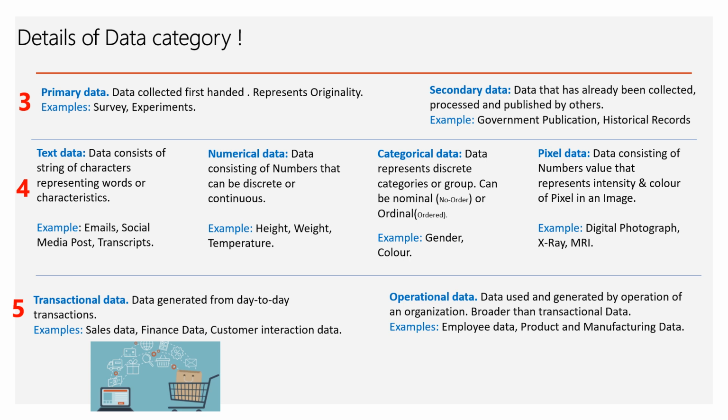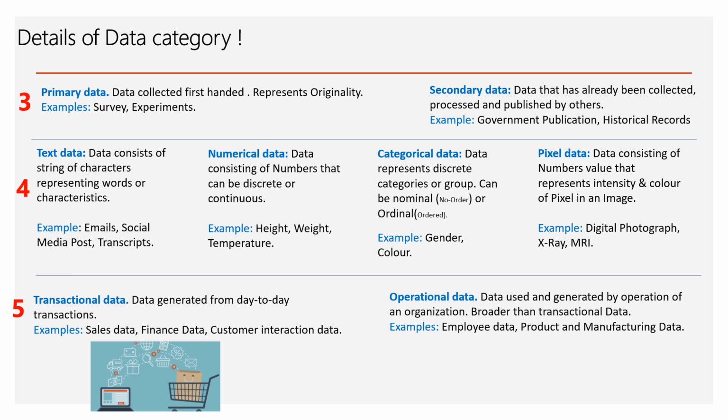Then we have pixel data. Pixel data is a kind of numerical data which represents the intensity and the color of the pixel in an image. So basically it's a kind of numerical data. Examples are digital photographs, X-rays, MRI scans. All these are pixel data.